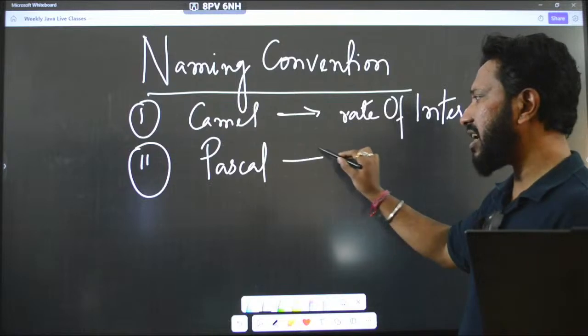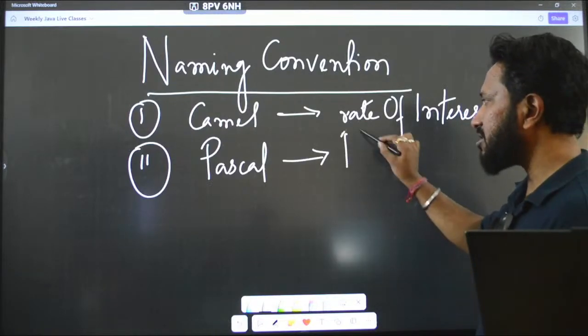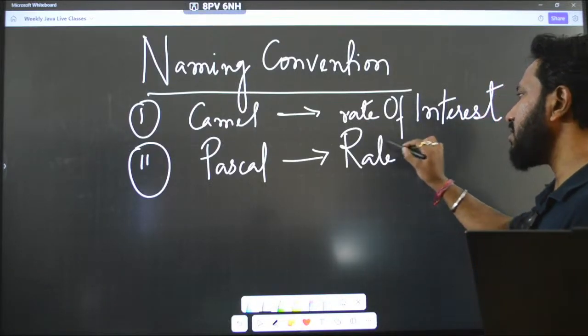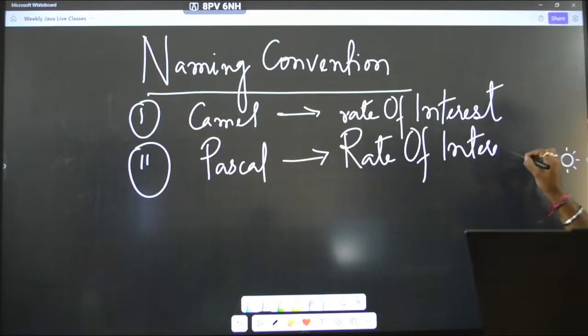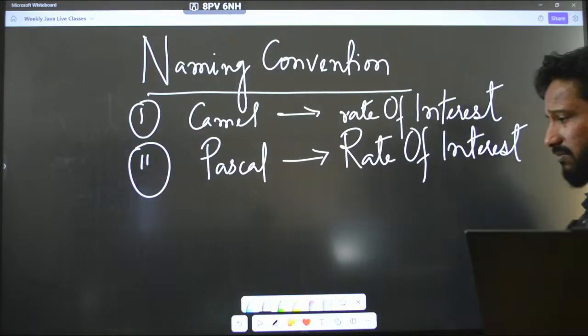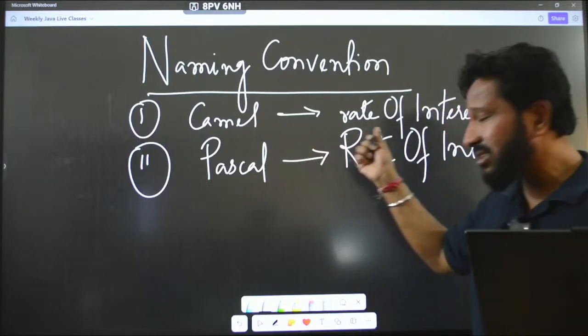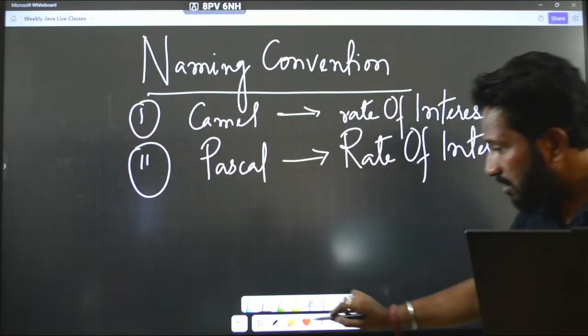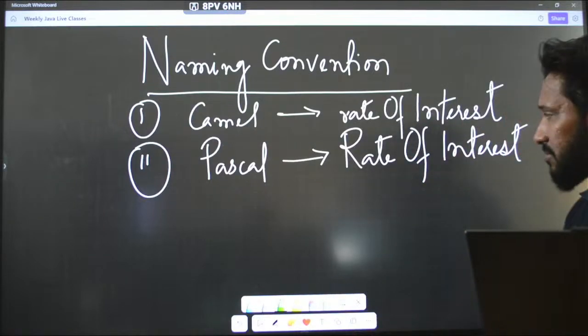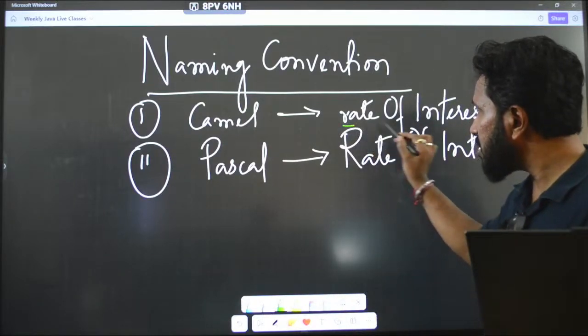Similarly, when I write the Pascal, you can see the difference. Rate Of Interest. Okay. Now I hope by when I have written this you have already understood the difference, right? But still let me just highlight it for you. Observe this.